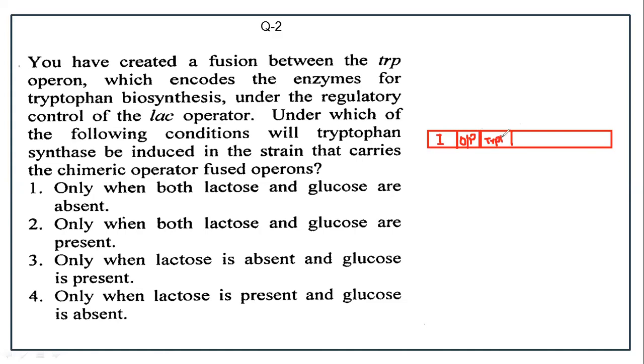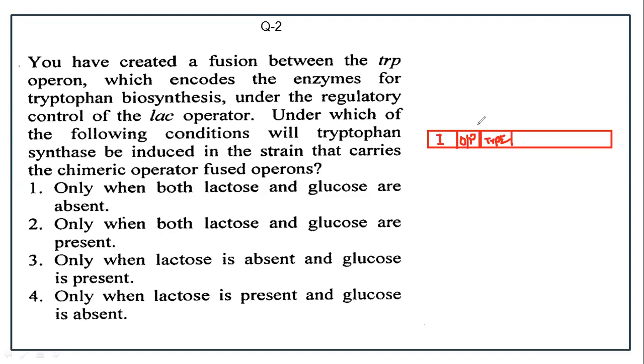Now here the control will be on the basis of lactose. As the regulator is lactose, the lac operon is on in presence of lactose, and in absence of lactose the lac operon is off, right?